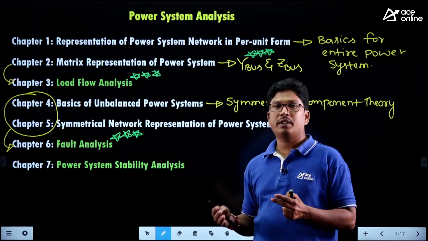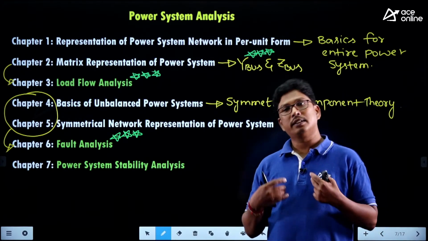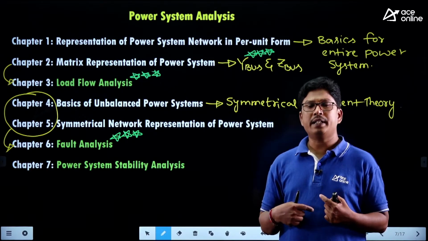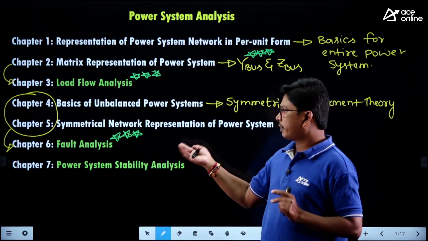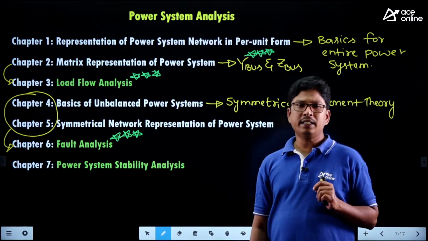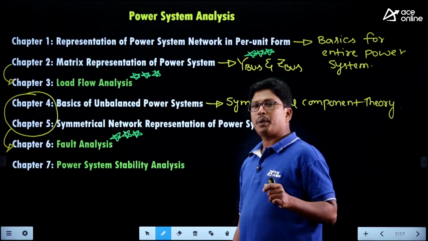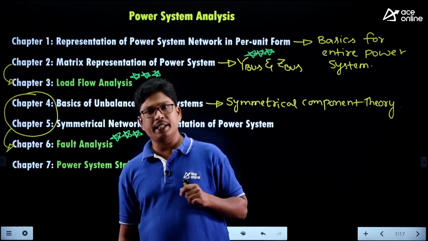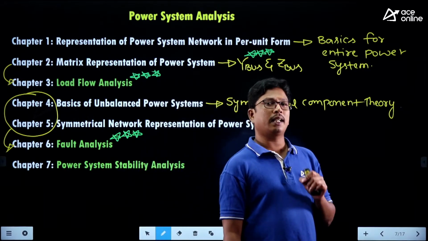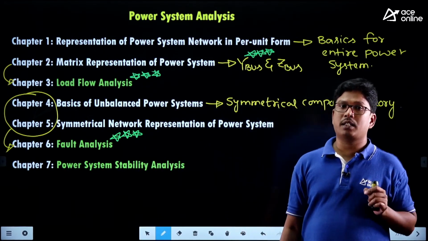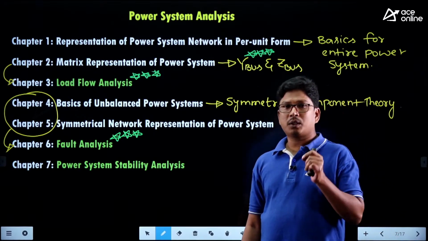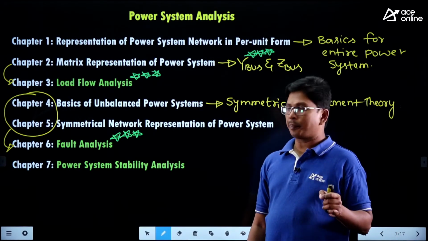And based on that one, the fault current equations, right? Sequence network constructions, right? We are having a lot of questions from fault analysis, right? And based on this, we are going to calculate the circuit breaker rating also, and there are some questions related to the short circuit capacity of the system also. So these are the questions that you have to concentrate on more, right?